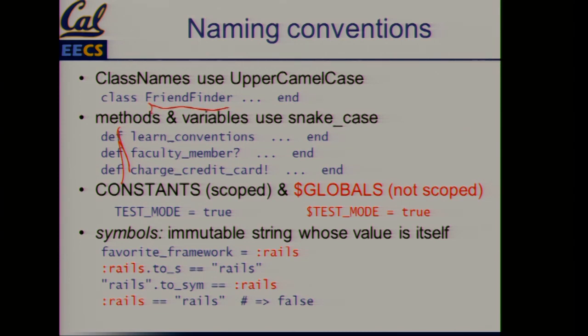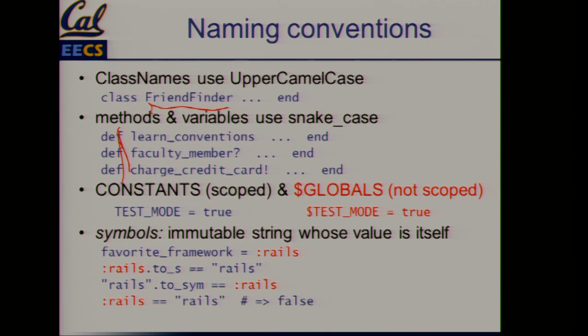Constants are capital, and they're scoped, just like other variables. The constants make sense within a scope, and test mode is this example. Now, globals have that $ sign and are not scoped, and it's in red there because you're not supposed to use it. It's in the language, but do not have global constants.